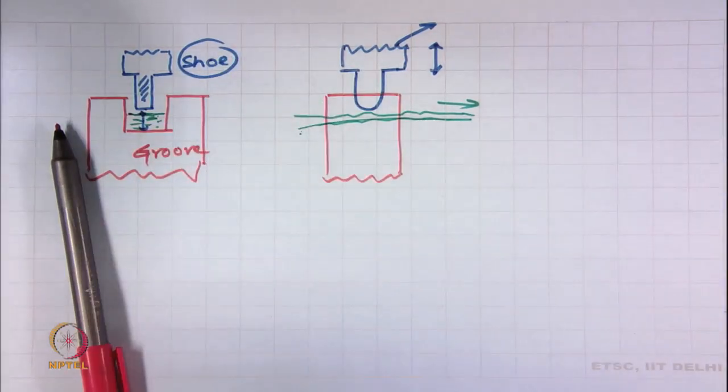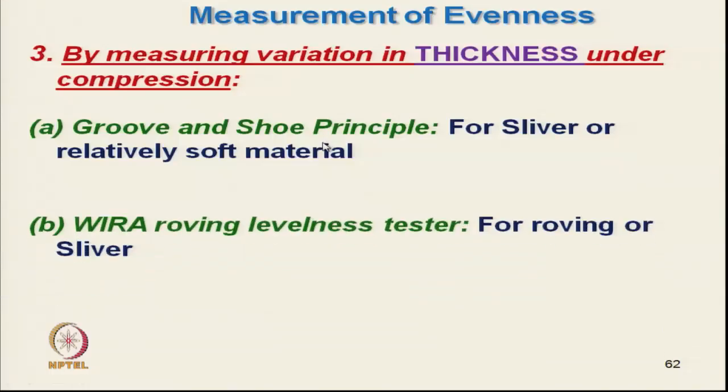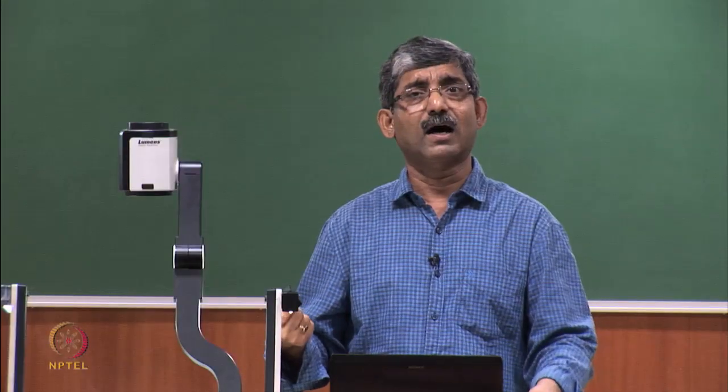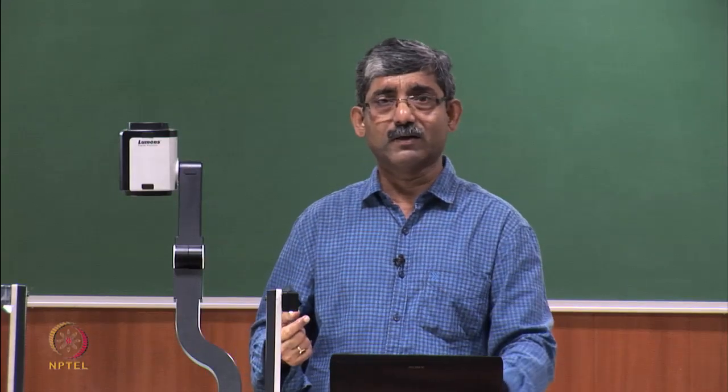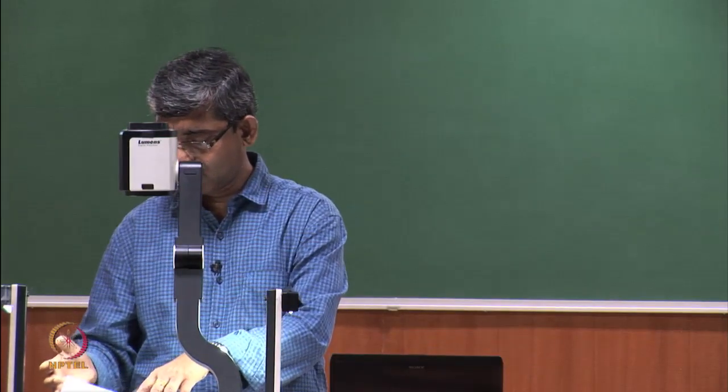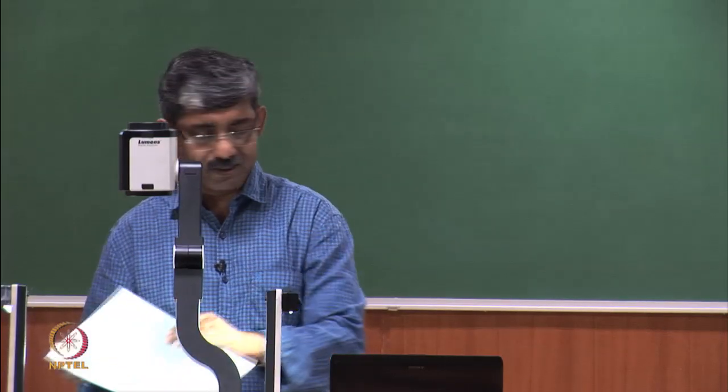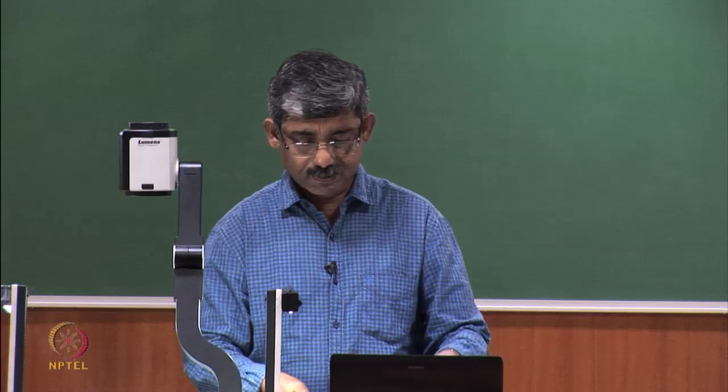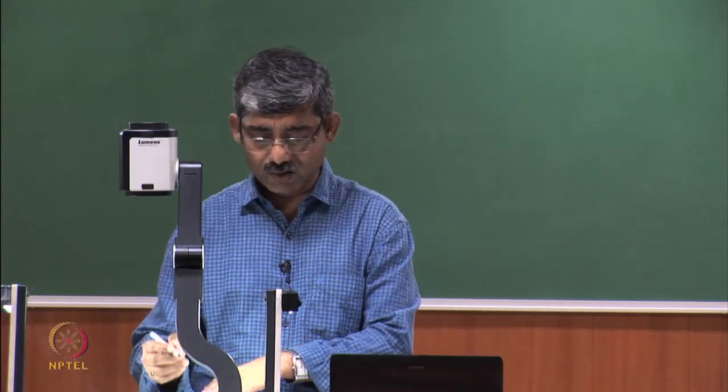Now, another technique is here. This technique is known as the WIRA roving levelness tester. Okay. This is used for either roving or sliver, soft material. Principle wise it is almost similar to the other technique, the groove and shoe principle, but here the recording is better. Now, principle wise I can just draw this Wira roving levelness tester.